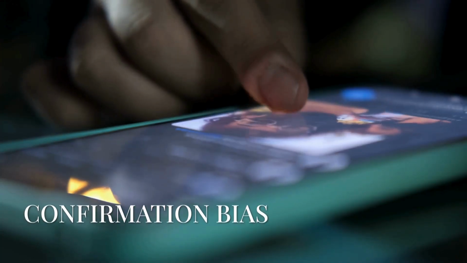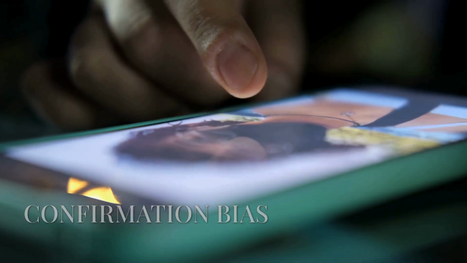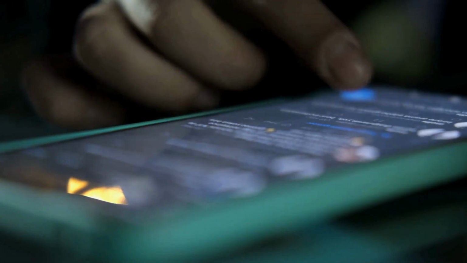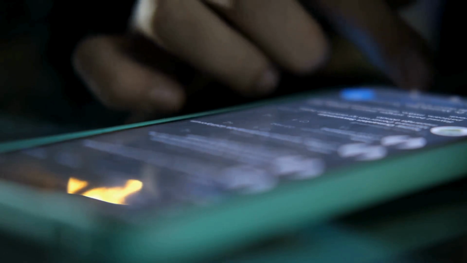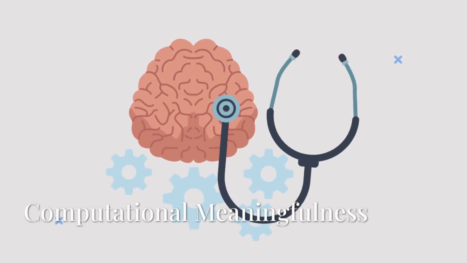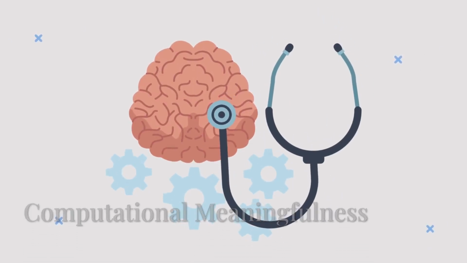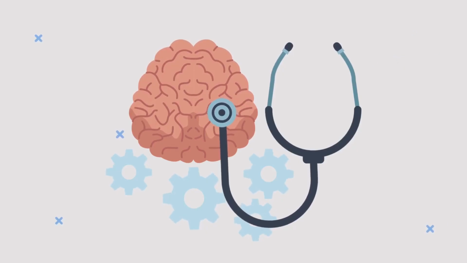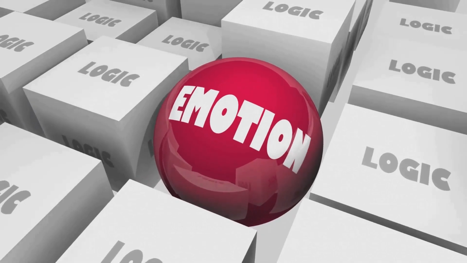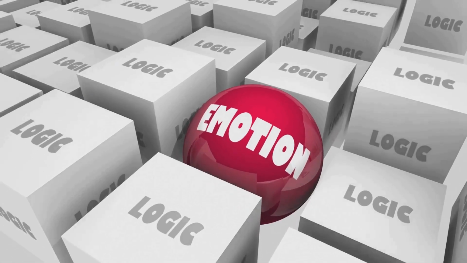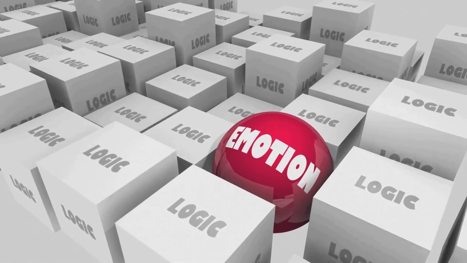Key types of cognitive bias. Confirmation bias. We favor information that supports what we already believe and dismiss evidence that contradicts it. Modern research suggests this bias isn't always irrational. In complex, uncertain environments, it can help us maintain computational meaningfulness, a coherent understanding that allows action.